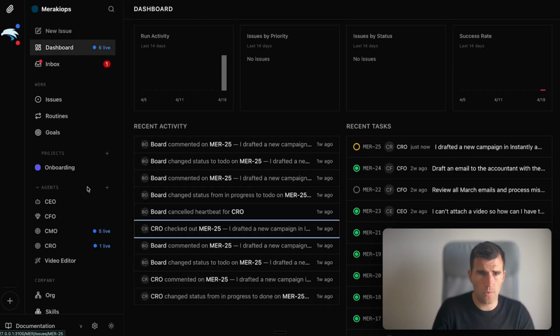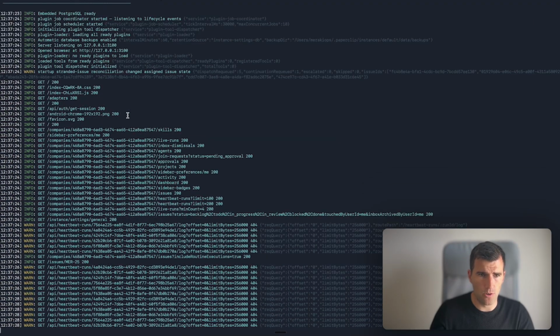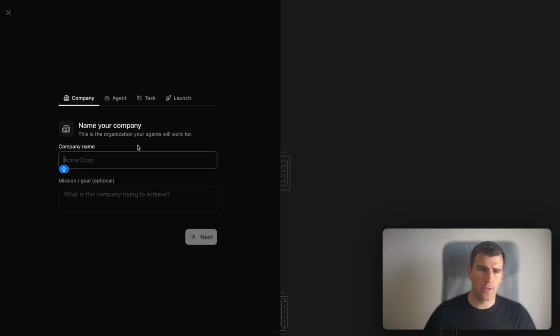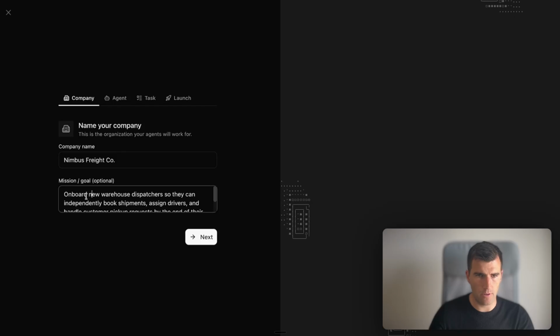Okay, so now it worked. So you can see here the dashboard, and you can see everything that is going on over here. So when you run the command, you'll be led to this page. This is where you're doing the onboarding. So you have to do the company name. Now I asked Claude to give me a random company name, and the mission goal. So we have Nimbus Fright, and then we have a goal here.